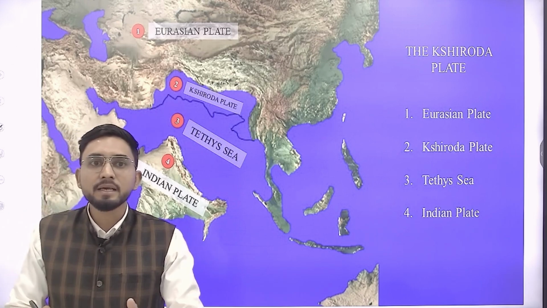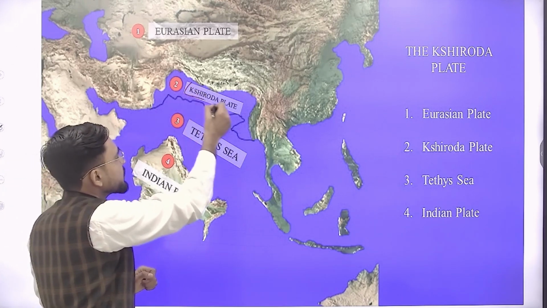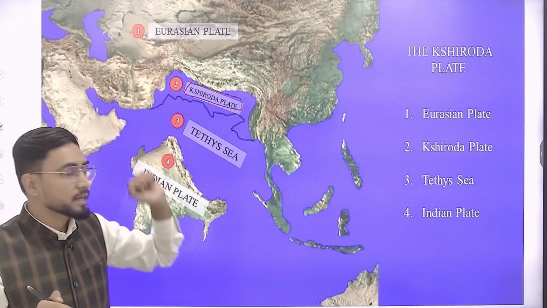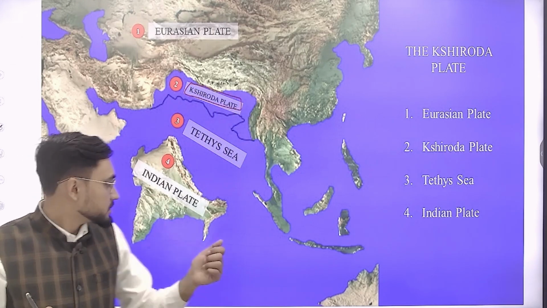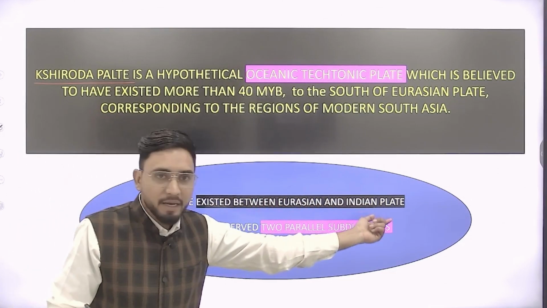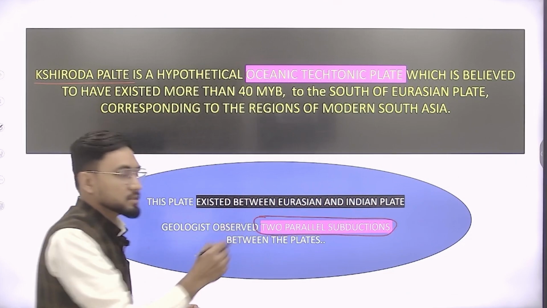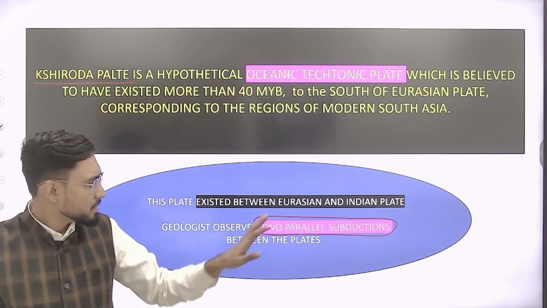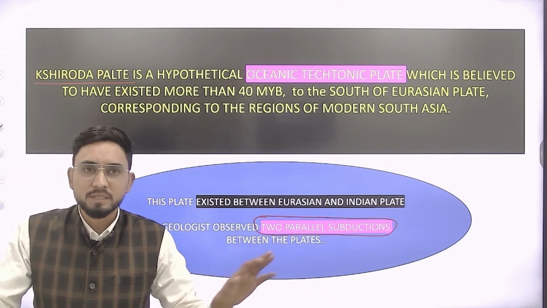But recently a new research paper was published which talks about another oceanic plate, called the Siroda plate. It existed along with the oceanic plate of Tethys. Scientists have observed that this plate existed between the Eurasian plate and the Indo-Australian plate, and they have observed two parallel subsidences. So this is the reason behind the major earthquakes that occur in the Indo-Tibet region. But it's not our subject topic. It's a matter of research, so let them do it.